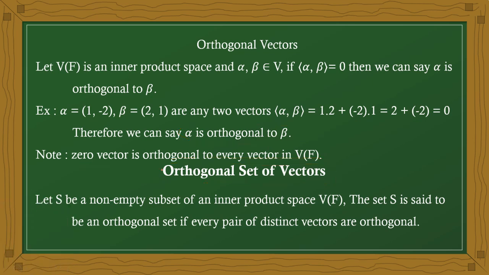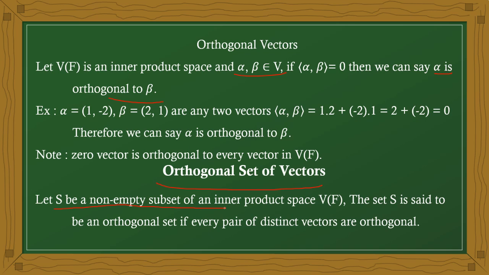Okay, what is it now? Orthogonal set of vectors. The previous one was a definition for only one pair, alpha and beta only. Now it is a set definition. What is a set definition?